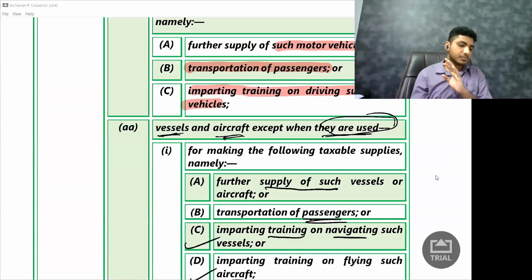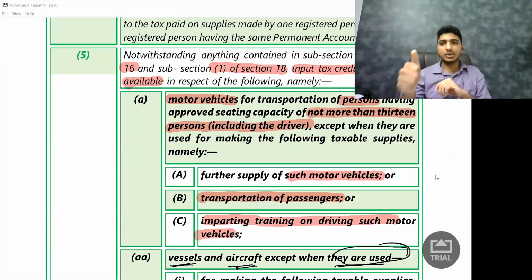On motor vehicles you will not get the credit. There are certain exceptions. With more than 13 seating capacity, you will get the credit. With less than 13 seating capacity, you will not get the credit. But there is an exception: if it is used for further supply, for training purposes, or for transportation of passengers, you will still get the credit.